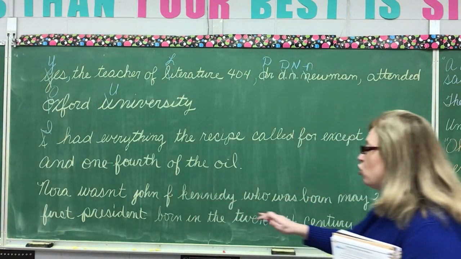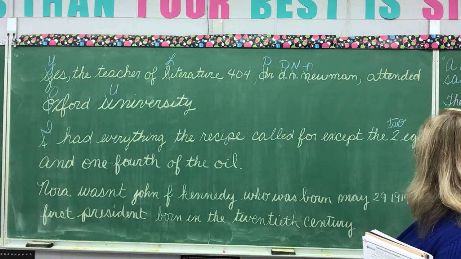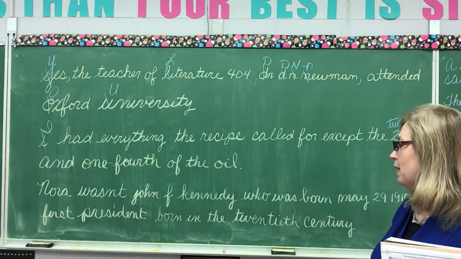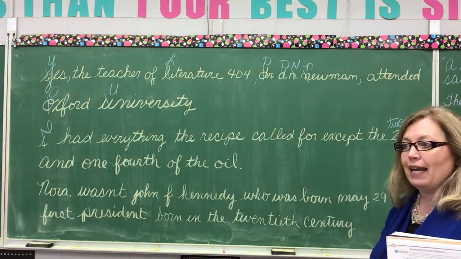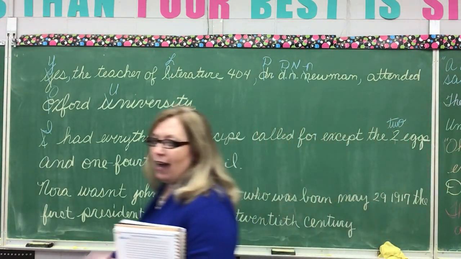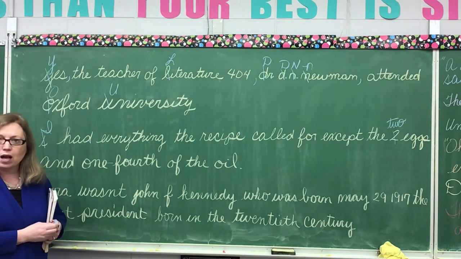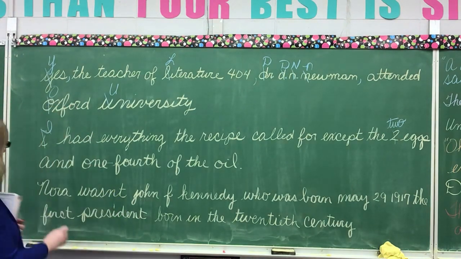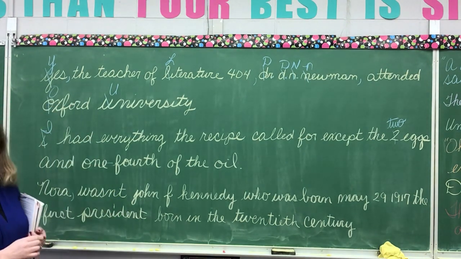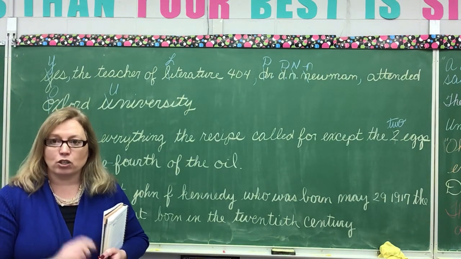Look at sentence number 3. Nora, wasn't John F. Kennedy, who was born May 29th, 1917, the first president born in the 20th century. Okay? Your first mistake is her name. Now, out of habit, I already capitalized mine, but you'll need to capitalize your Nora in your book. What else? We need a comma after Nora. Why? Because Nora is who we are talking to. It is a direct address.